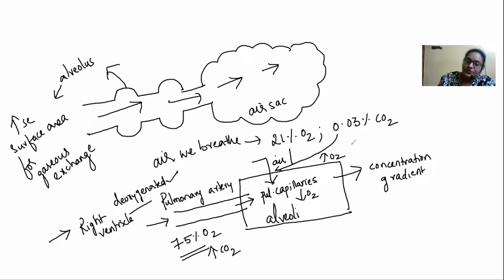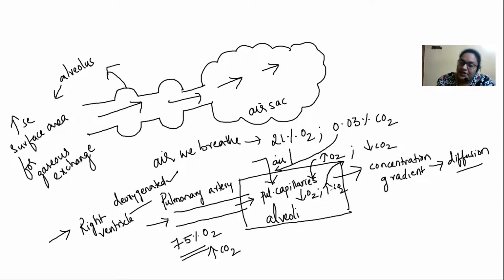As you know, here it's going to be lesser carbon dioxide, but here it is going to be more carbon dioxide. In order to equalize, there has to be a process which is called what? Diffusion process. So by diffusion, what happens? The oxygen molecules, which are more in the air, get diffused into the capillary blood, and the carbon dioxide, which is more in the blood, is going to get out into this particular air.